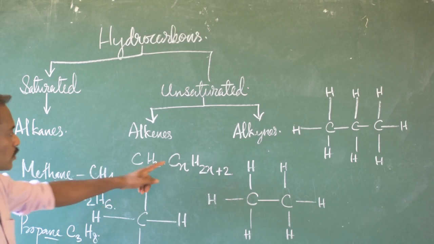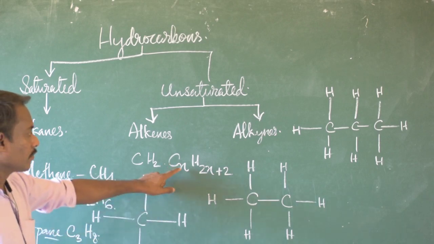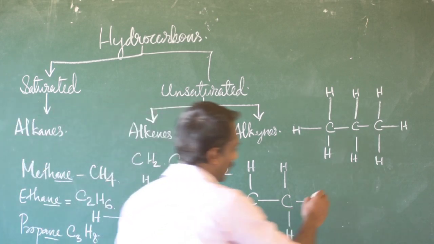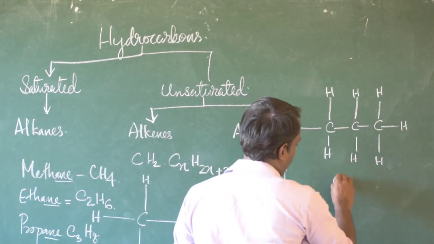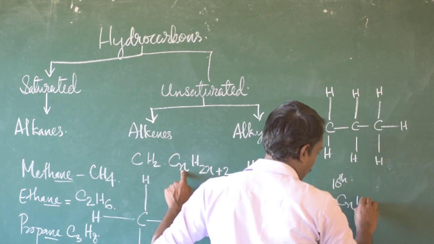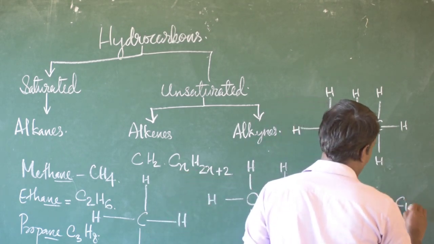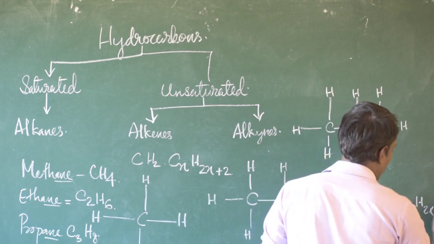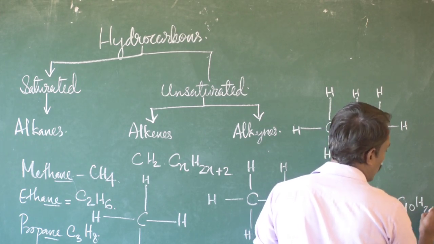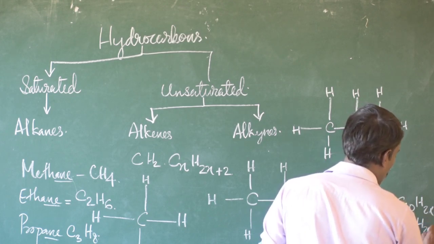So for example, if you want to find out the 10th member of this alkane series, we can give the number n equal to 10. If you want to calculate the 10th member of the alkane series, then the value of n will be 10. So CnH2n+2 is equal to C10H(2 into 10 plus 2). So what will be its molecular formula? C10, 2 into 10 is 20, plus 2 is 22, H22.